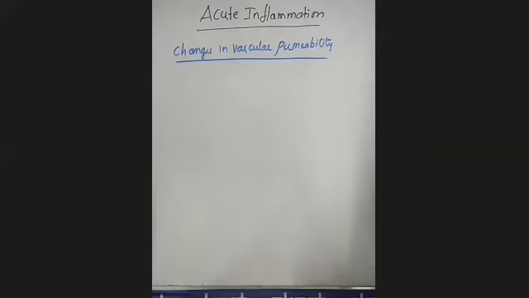Clear? That means the blood vessels present in acute inflammation, the non-permeable endothelial layers, will become very leaky. Clear?